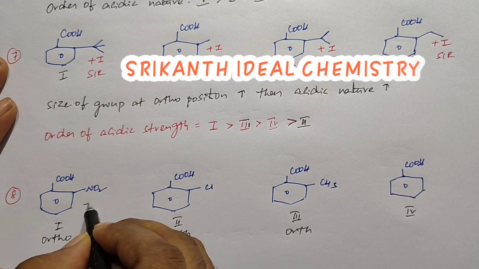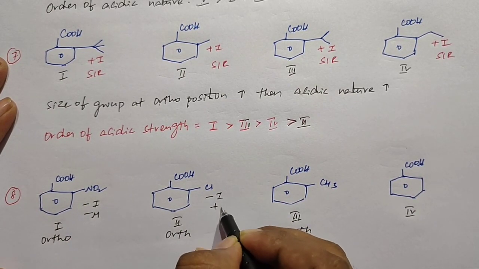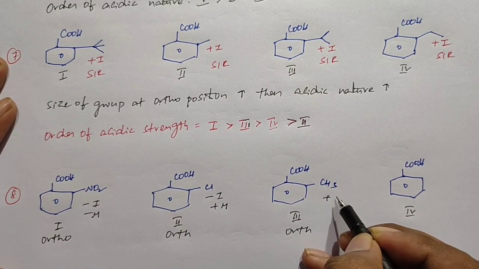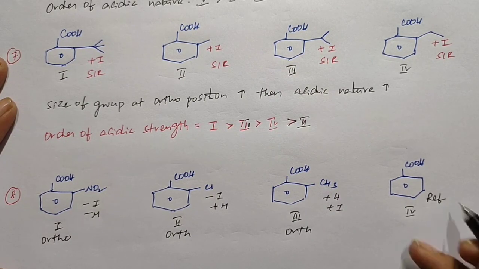Here NO2 shows the minus I, minus M effect. Here chlorine shows the minus I, plus M effect, and here the methyl group shows the plus I and plus H effect, and this is a reference structure.